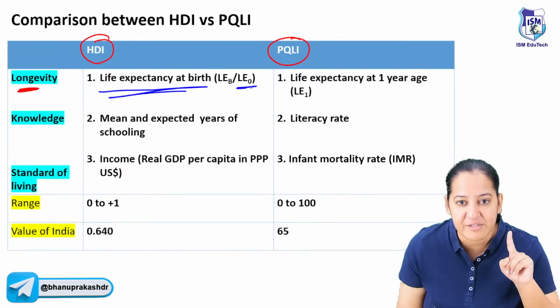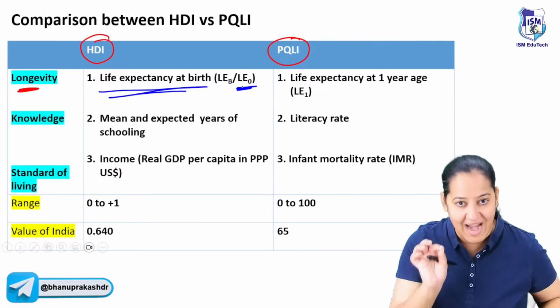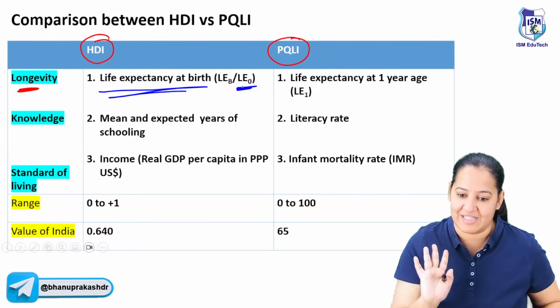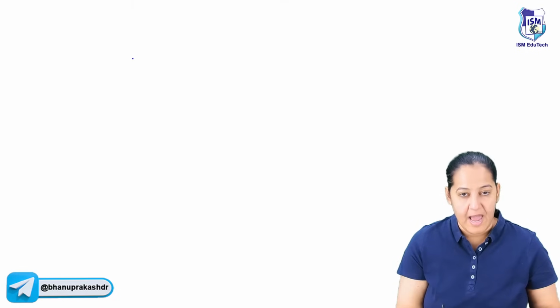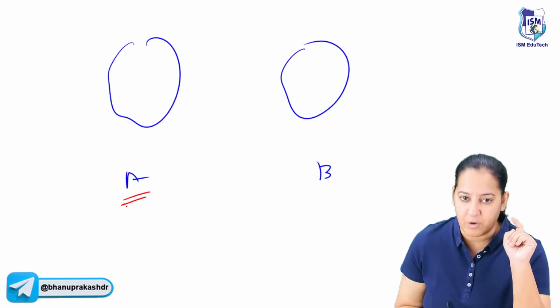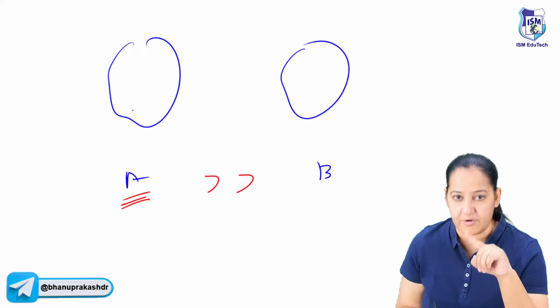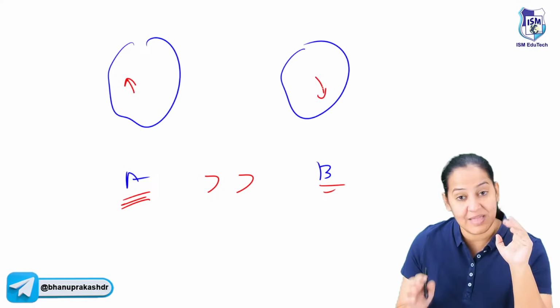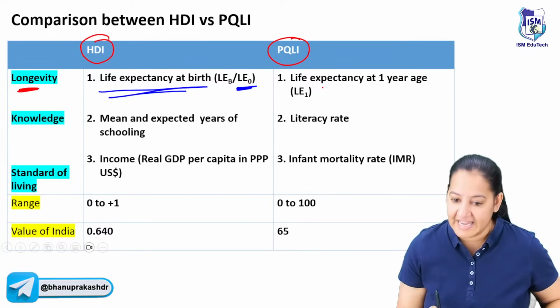It is known as life expectancy at 0. 0 means birth, at birth. How many years is the newborn going to survive? That is the first factor. Suppose there are two countries, A and B. This country has a better quality of life compared to the other, so here people will survive more, and here people will survive less. So that is the life expectancy, the first thing we are taking into consideration.